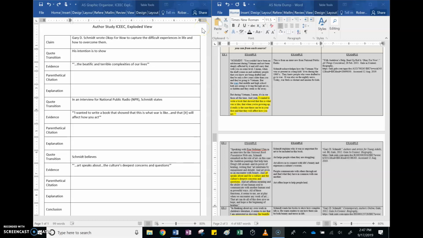So at this point, we have our claim, we have our evidence, we have transitions into that evidence that make those quotes make sense. Now we need parenthetical citation. Where did we get this information? We already have citations for our information. Parenthetical means in parentheses. We're going to shorten it. We're not going to include that whole huge citation.